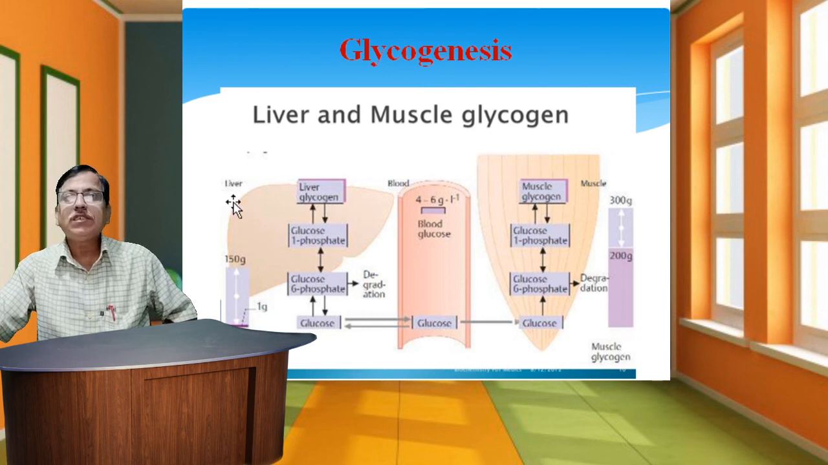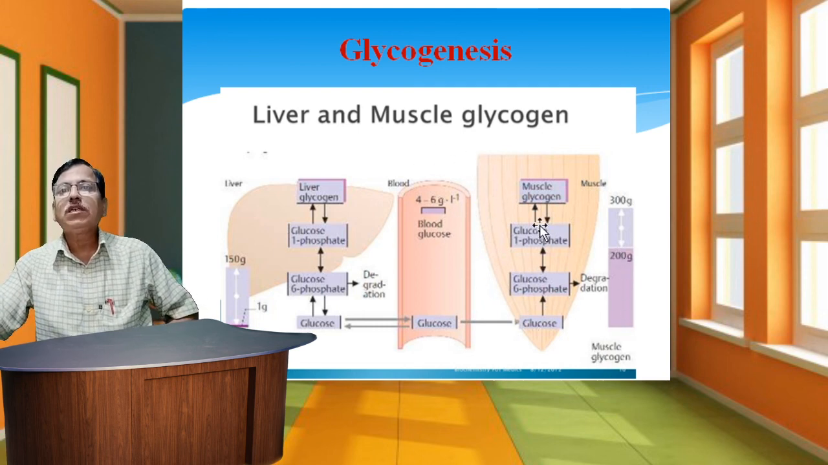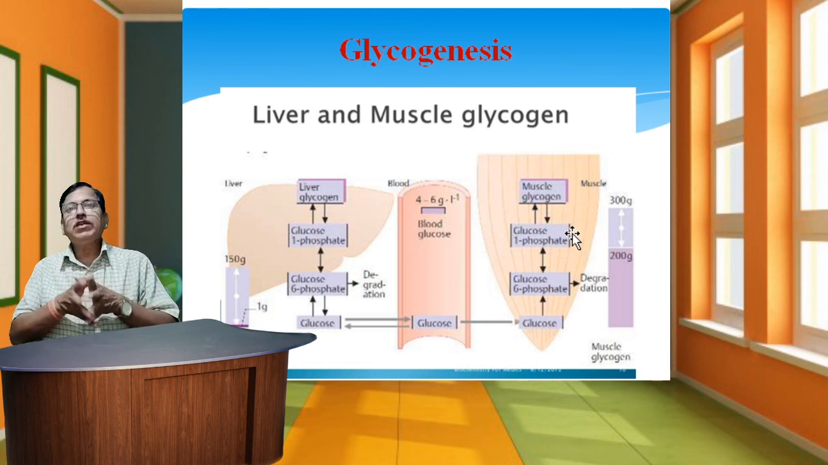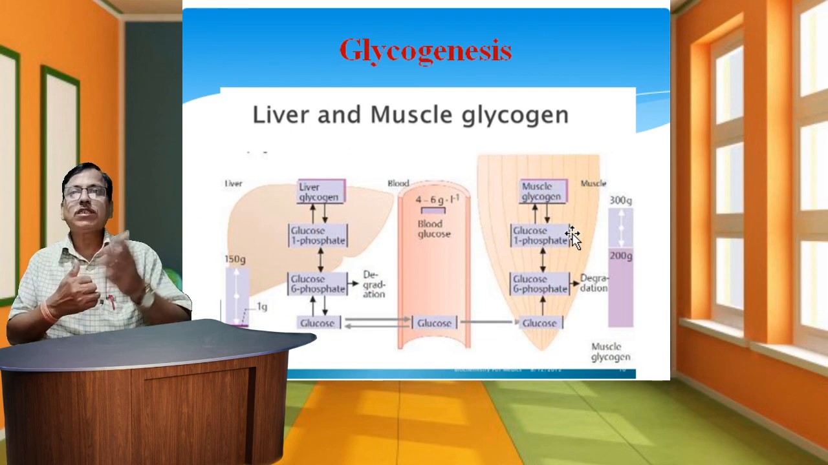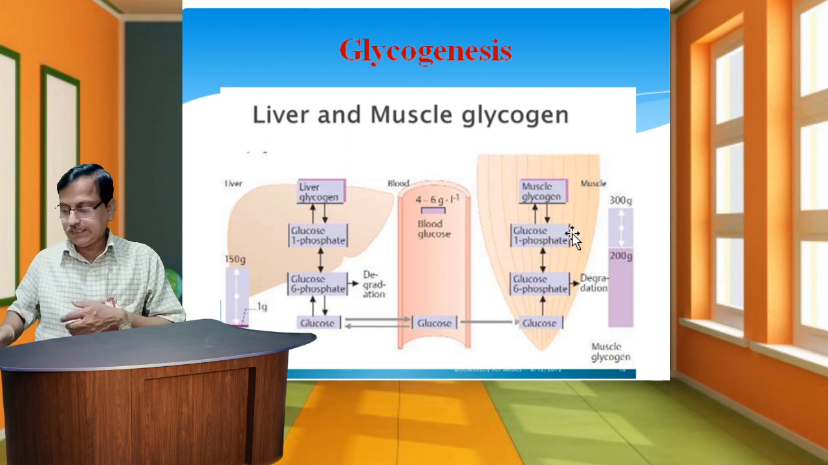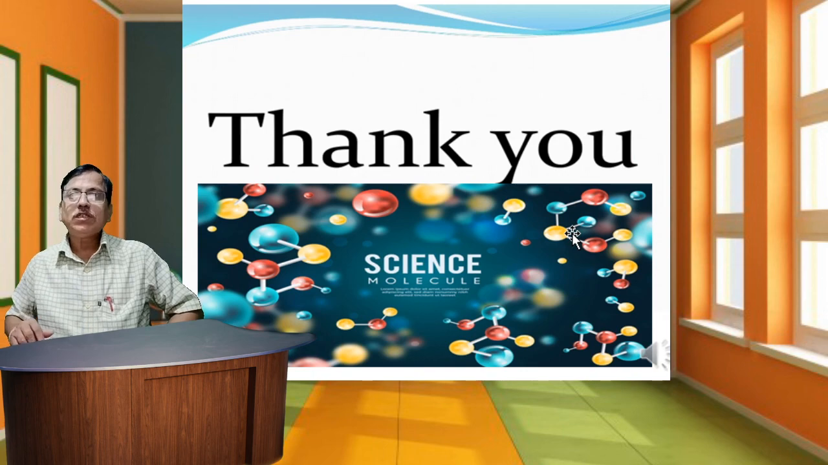In the liver, about 150 grams of energy is stored, and in the muscles, 200 to 300 grams. So the glycogenesis process takes place in the liver as well as the muscle. In a simple way, we explained the glycogenesis process by schematic representation. In the next lecture, we will discuss the next biochemical cycle, glycogenolysis. Thank you. Stay home, stay safe.